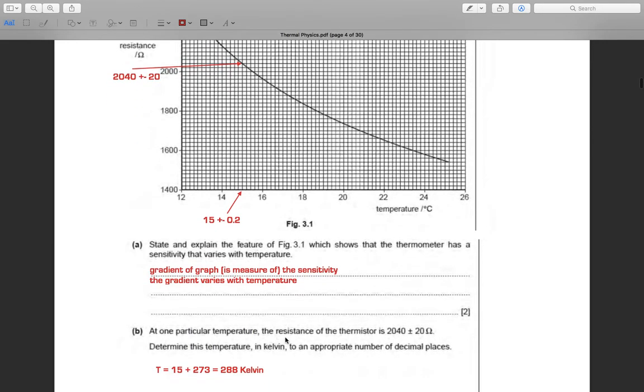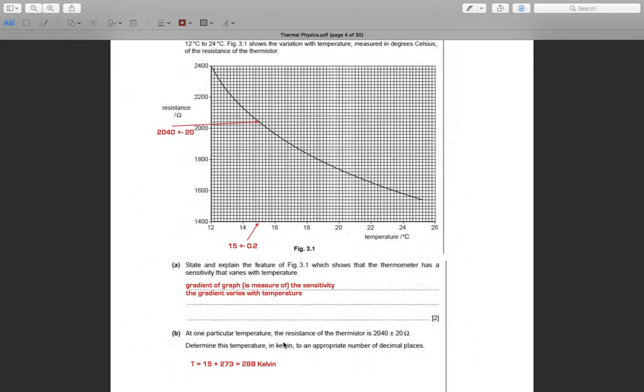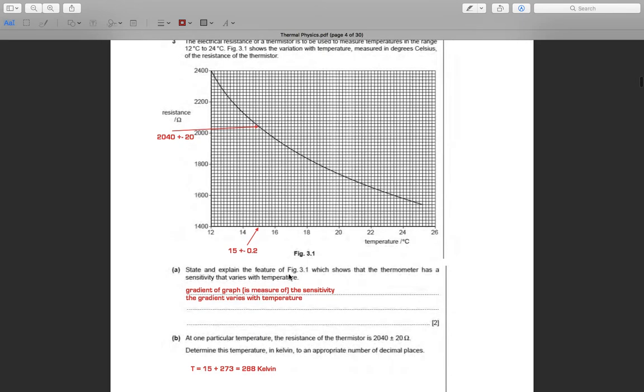At one particular temperature, the resistance is 2040 plus or minus 20 ohms. Determine the temperature in Kelvin to an appropriate number of decimal places. The 2040 ohms is around 15 degrees Celsius.